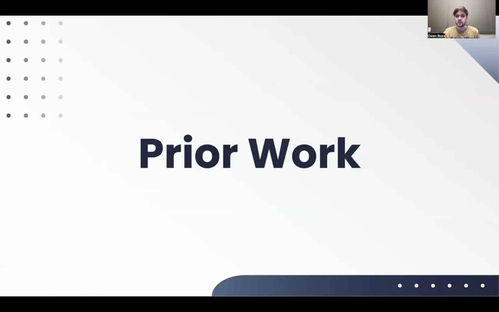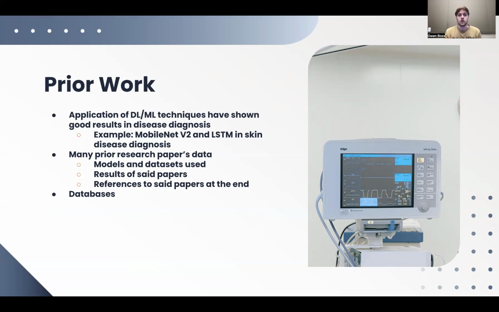So prior work. There's an application of deep learning and machine learning techniques that have shown good results in disease diagnosis. There's a bunch of different papers that they go into, and I'm going to be going over some information from all of them. There's a lot of information, so I tried to pick the most important information that I gathered from the paper.